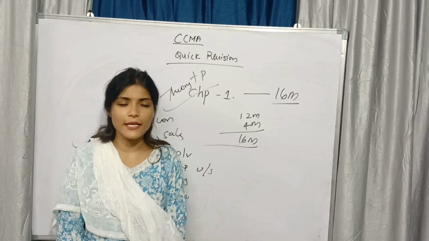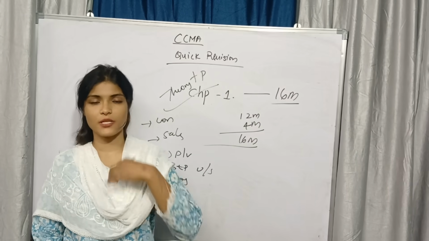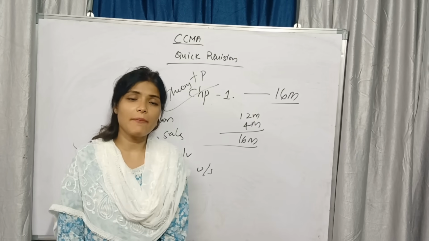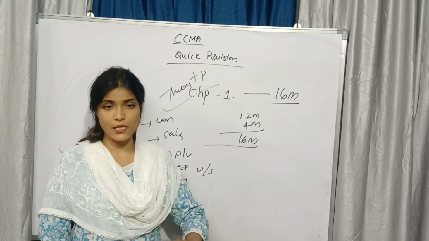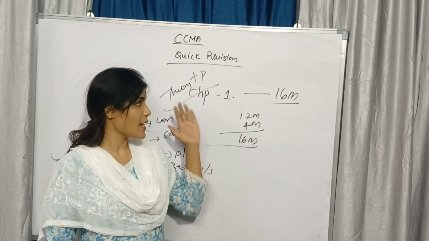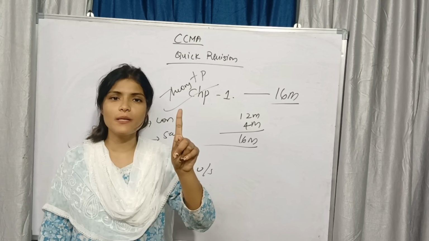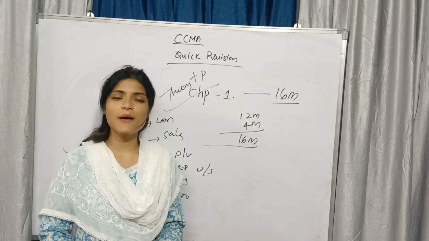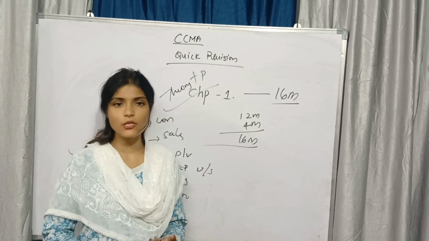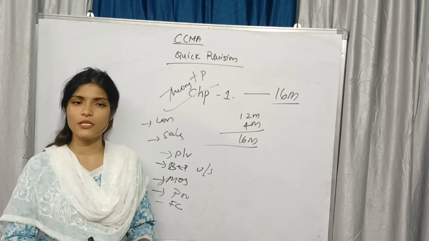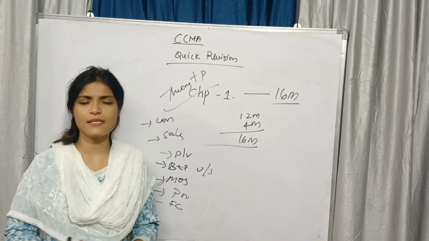Chapter 2 we are not learning. In unit number 1 you have two options, chapter 1 and chapter 2. Chapter 2 we are keeping for choice. So in chapter 1 you are preparing problematic and you are preparing theory also. Theory, only one question. What is that question? What is managerial accounting or management accounting? What are its scope, nature, objective, whatever it might be, you need to write the same answers.